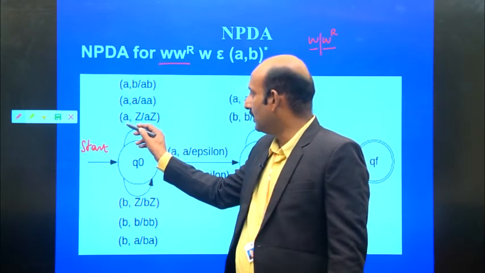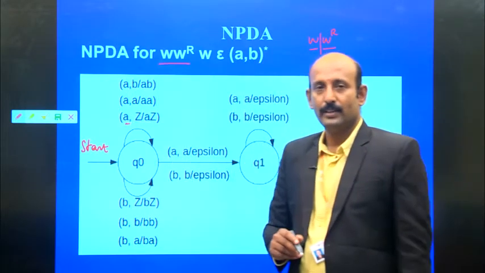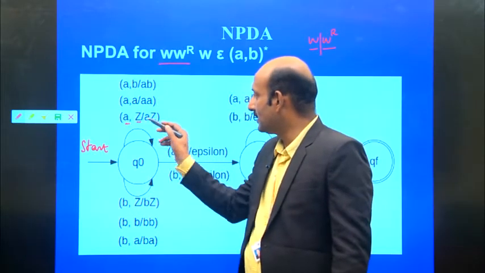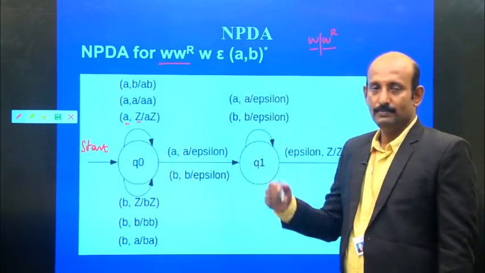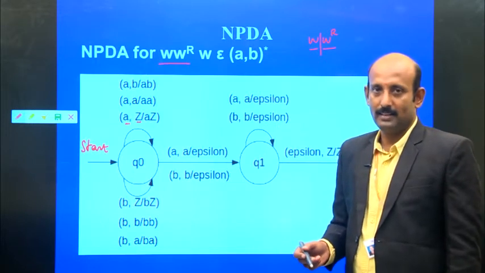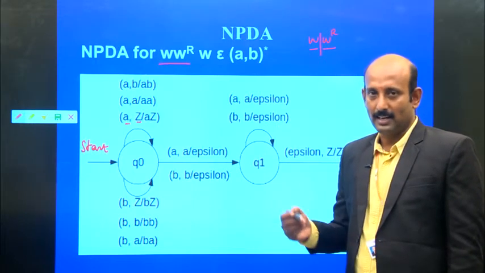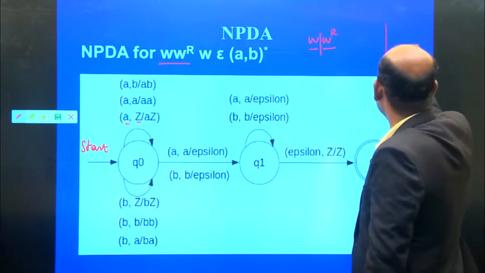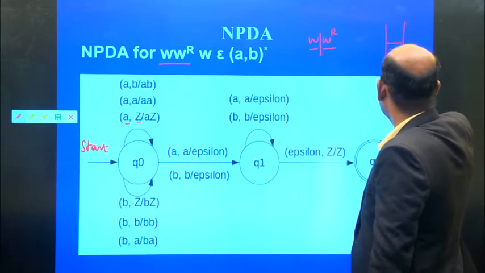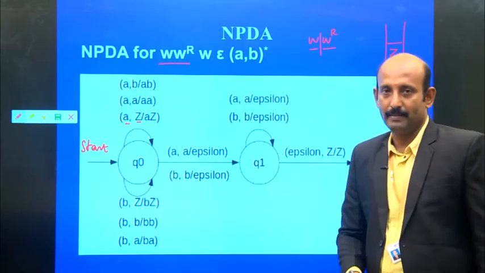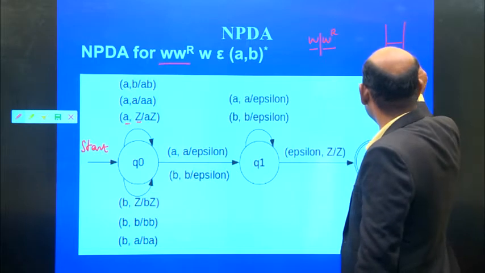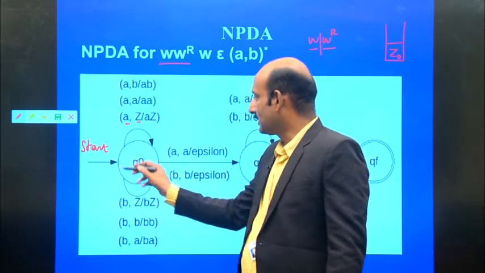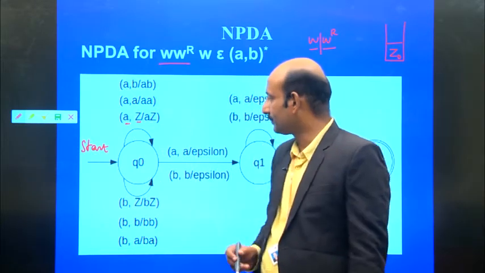If we apply the input A followed by Z, where Z is the stack symbol, initially the stack is empty. While reading the input A, it comes back to the same state.